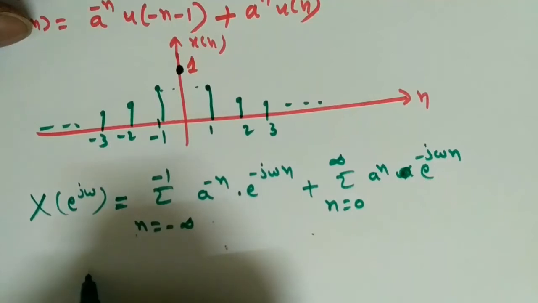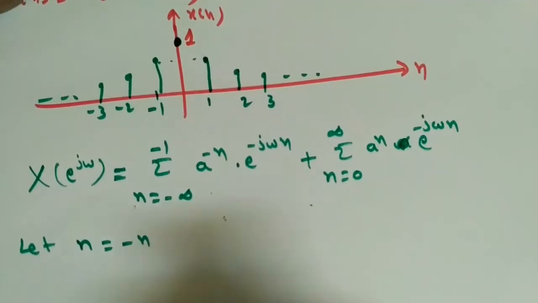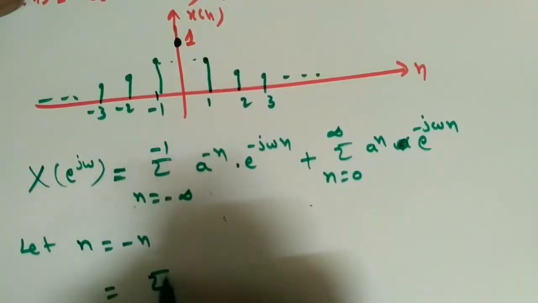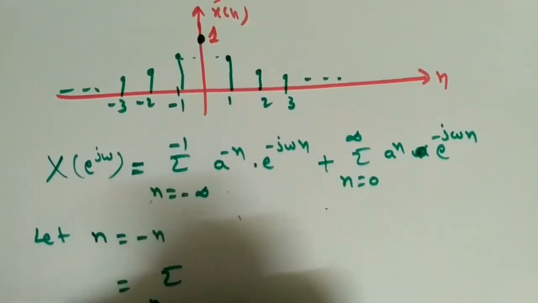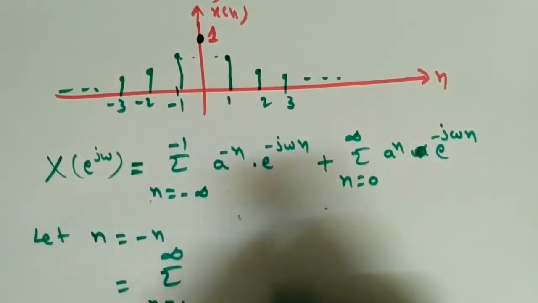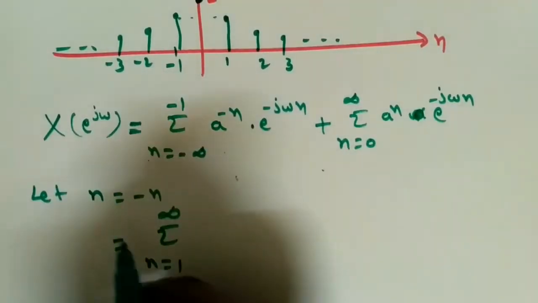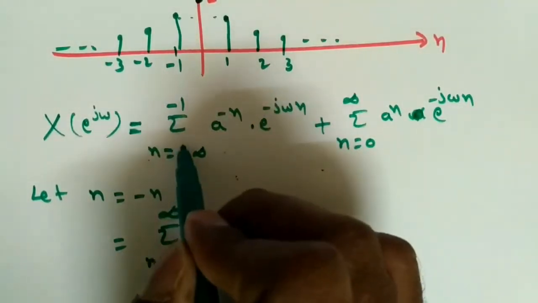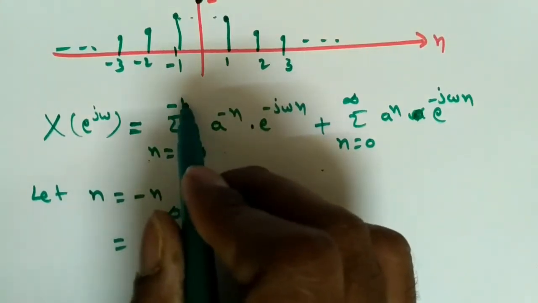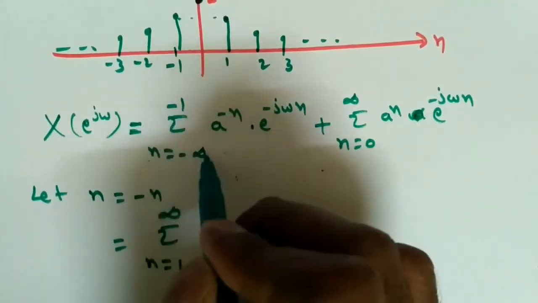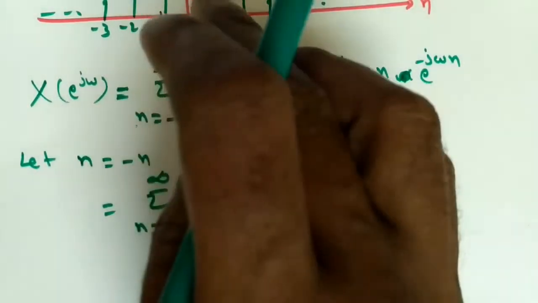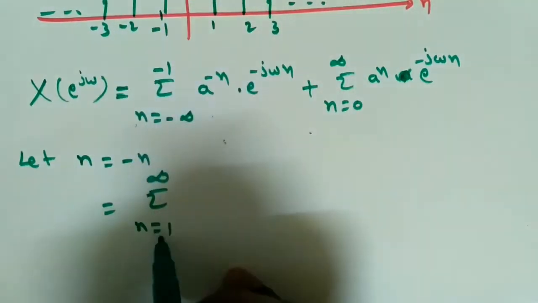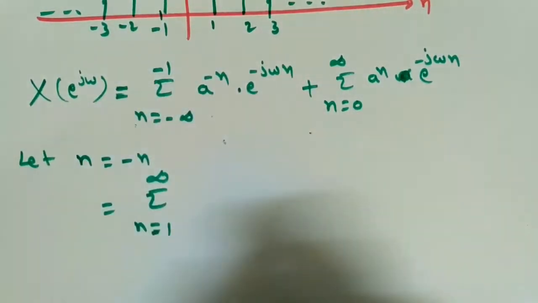To make it like that, what we do is substitute n is equal to minus n. So remember, I am substituting n is equal to minus n. Then it will become minus of minus infinity to minus of minus 1, so that means infinity to 1. Infinity to 1 is not possible, because higher to lower is not possible, it must be lower to higher. So that's why I am writing the summation as 1 to infinity.